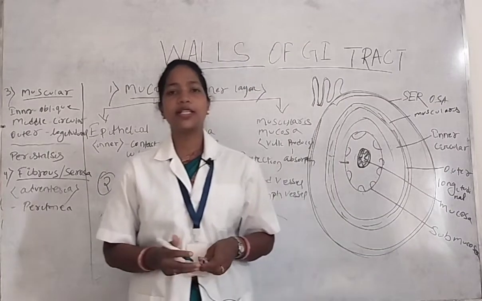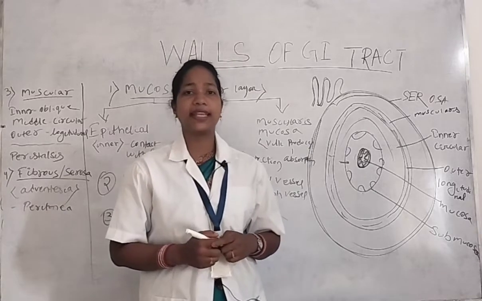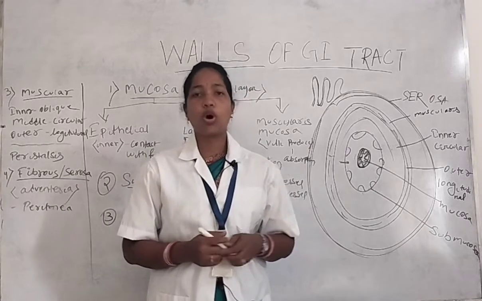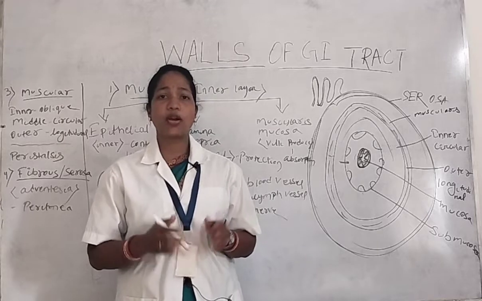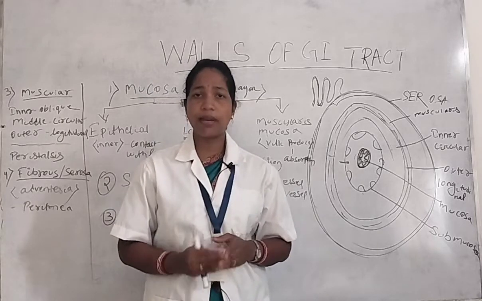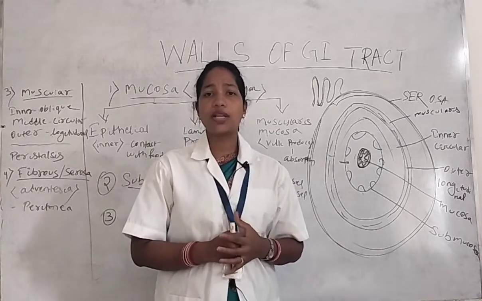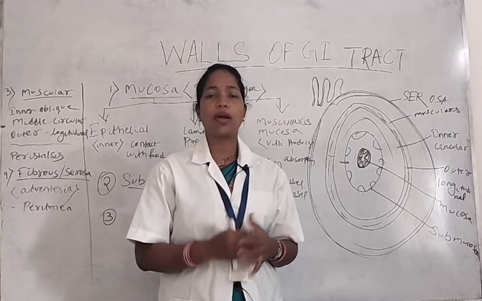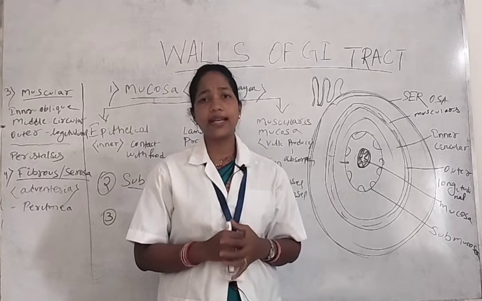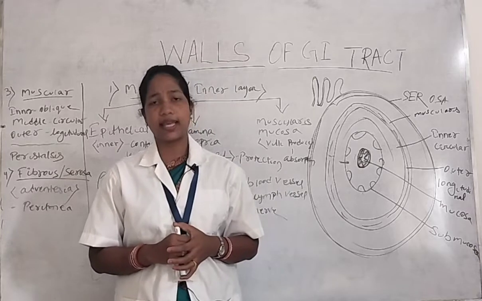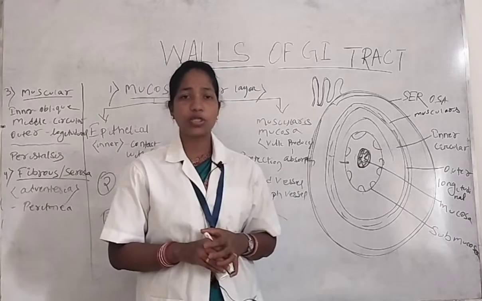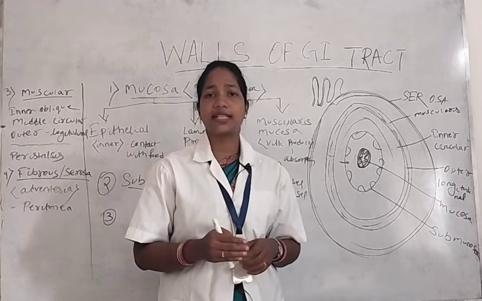So today we will discuss what are the walls present in a digestive tract. Already we should have discussed what are the organs present in our GI system, and we all should know that our GI system starts from our mouth or oral cavity and ends in the rectum and anal canal. So today we will discuss what are the walls present in the digestive tract.